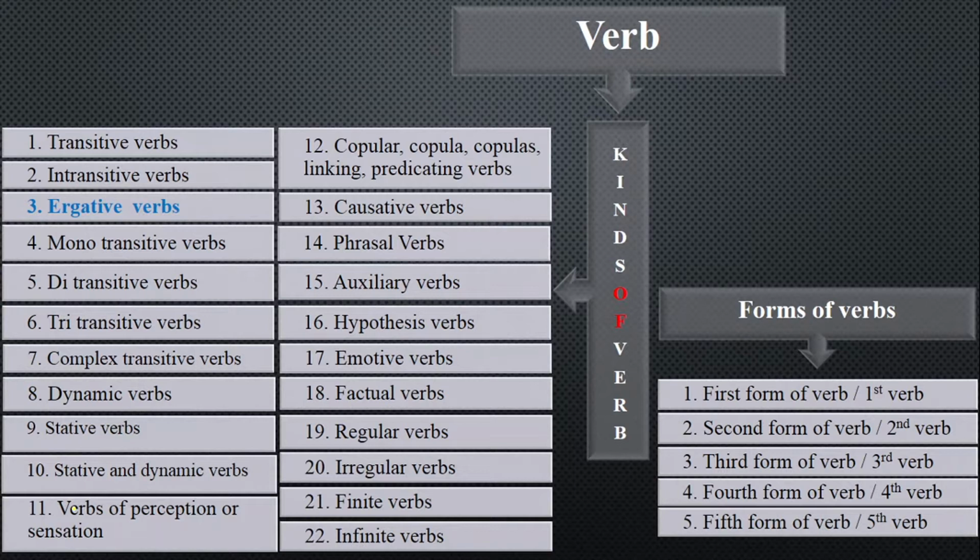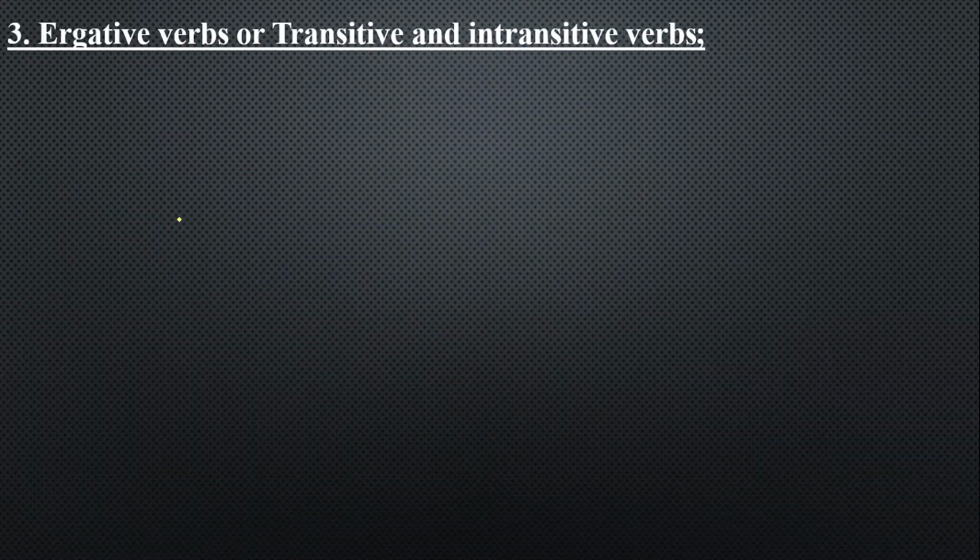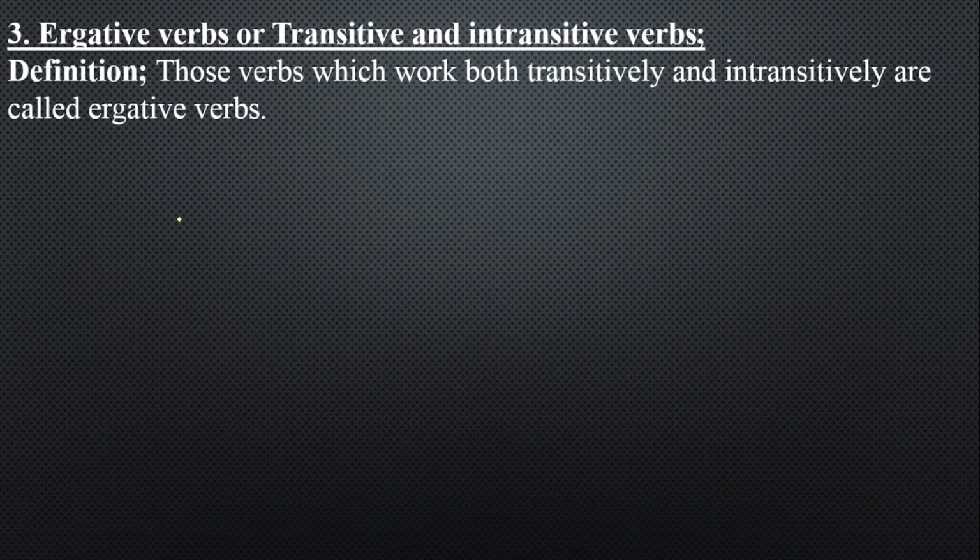Today we have got the third kind of verb that is known as ergative verbs. You know what are ergative verbs? They are also known as transitive and intransitive verbs together. You can call them transitive and intransitive verbs or ergative verbs. Ergative means sometimes they are transitive and sometimes they are intransitive. We have already discussed what the transitive verbs and the intransitive verbs are, so today we'll be discussing both.